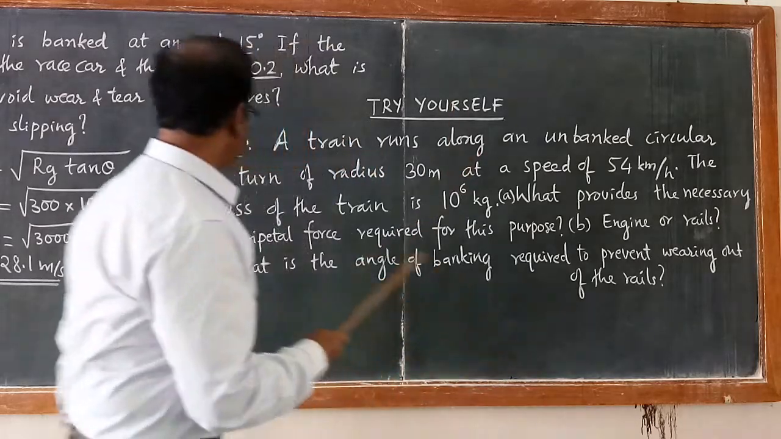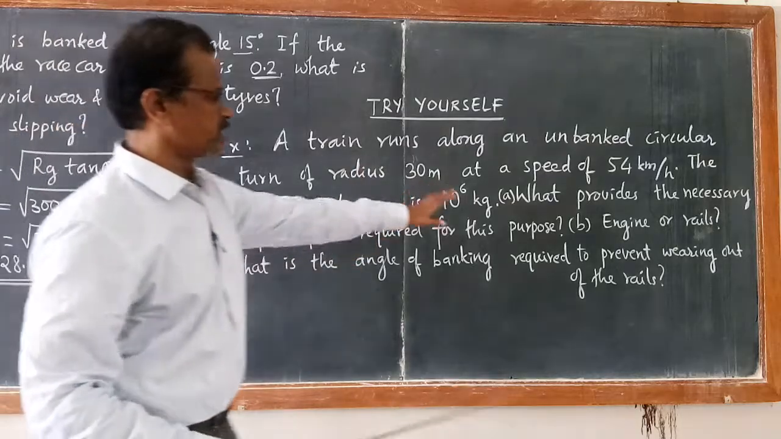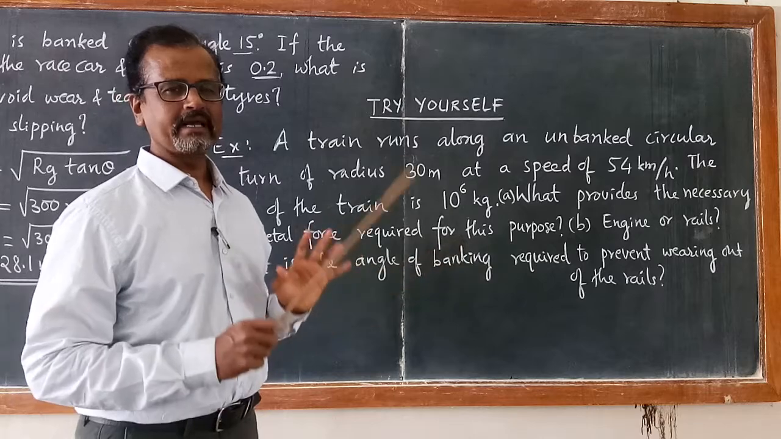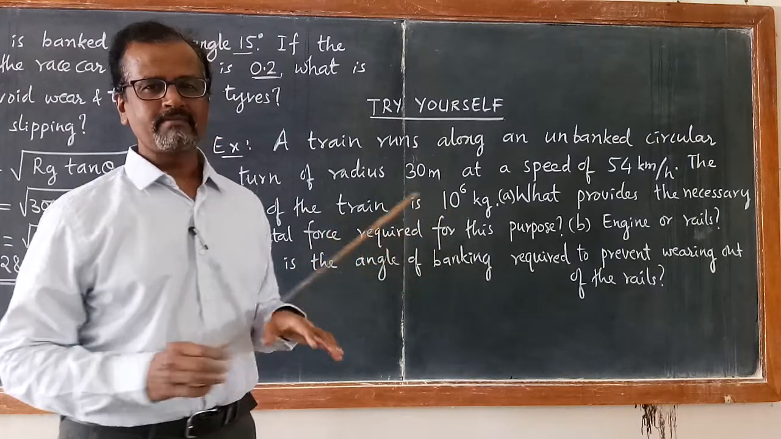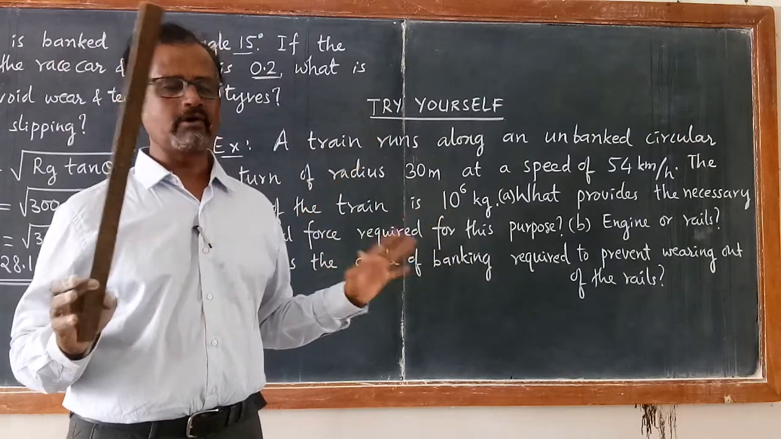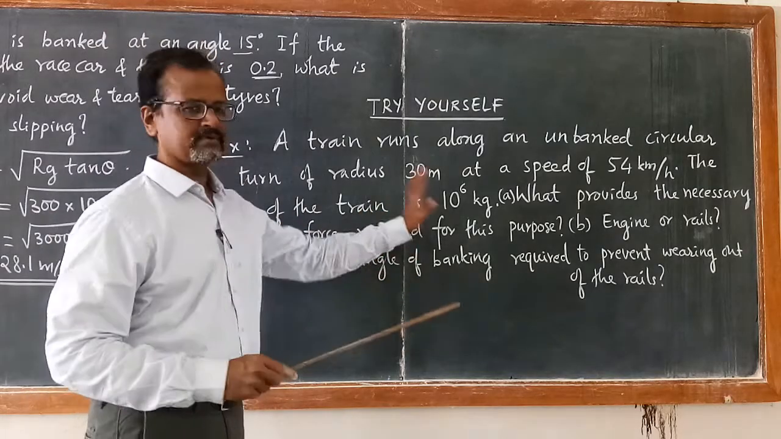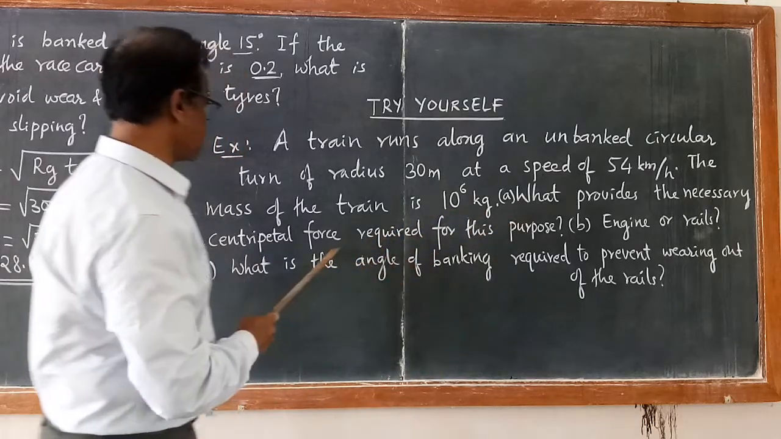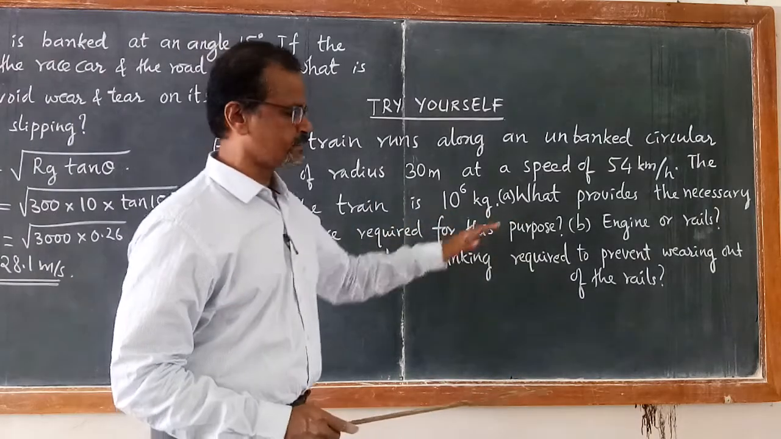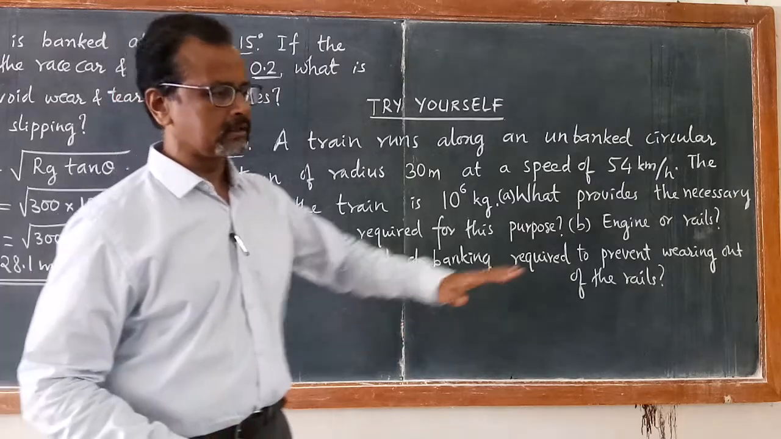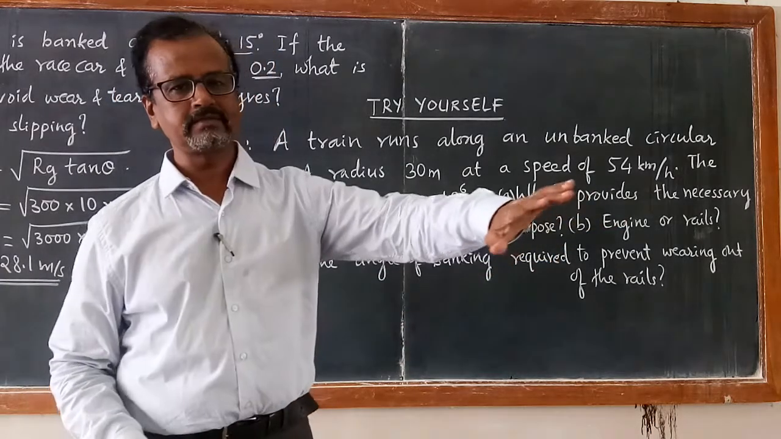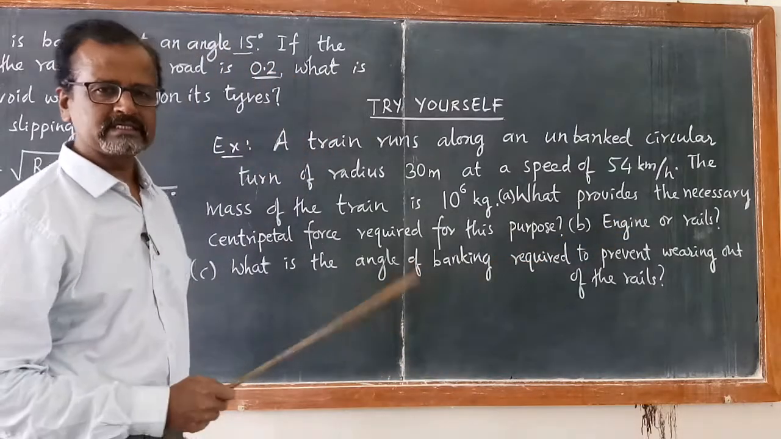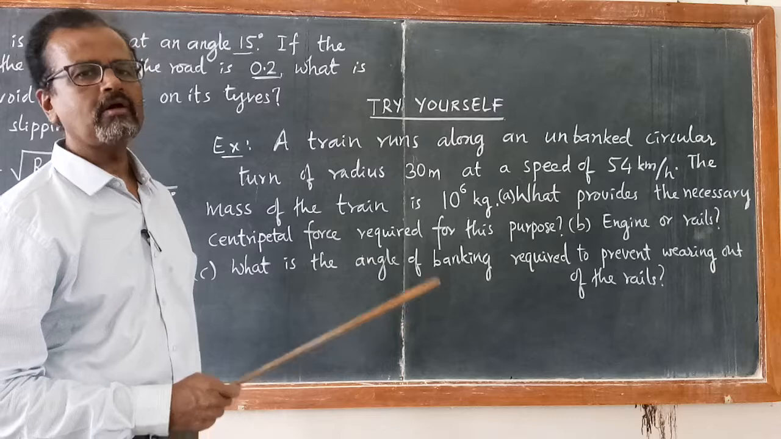The mass of the train is 10 raised to 6 kilogram. Don't worry about the mass. While calculating the speed, mass doesn't play any role at all. Just to confuse, the mass is given. The question is, what provides the necessary centripetal force required for taking a turn on a level track? Is it the engine or the rails?